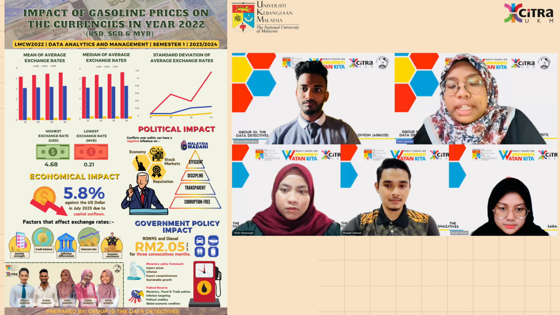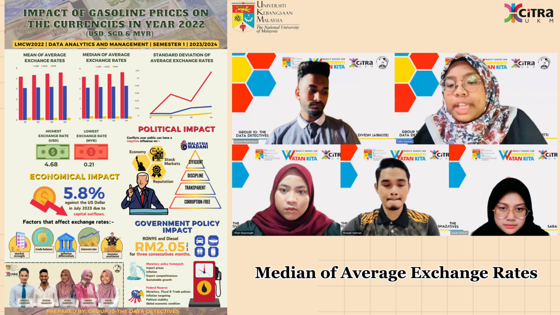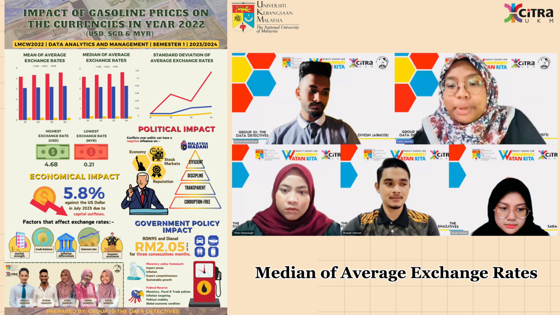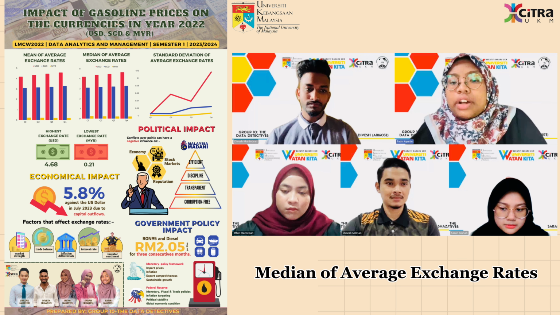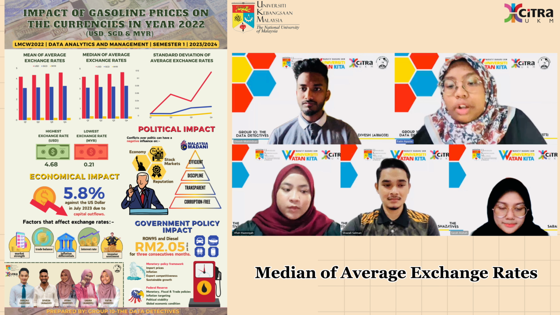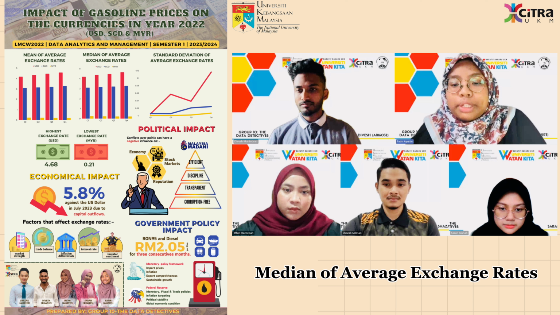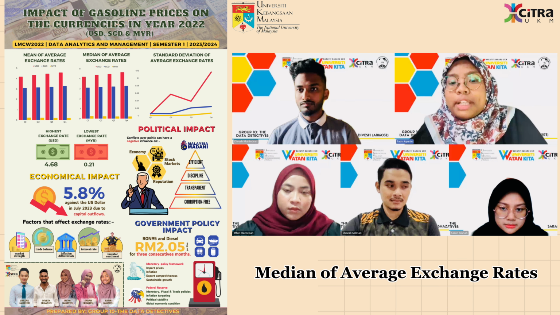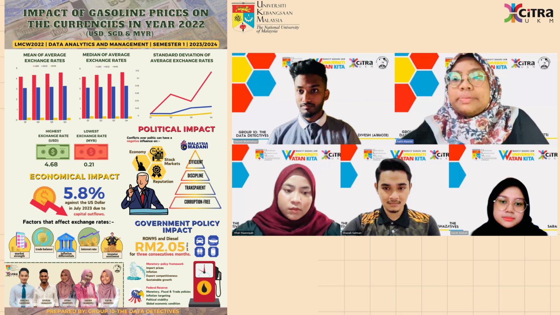Now let's move on to the median of average exchange rates. USD is the highest at 4.19 in the first quarter, 4.38 in the second quarter, 4.476 in the third quarter, and lastly 4.65 in the fourth quarter. The ongoing growth is because oil prices are global and petrol is mainly priced in US dollars. So as for the weak currency, it amplifies the impact of rising global oil costs on consumer petrol prices. That is all from me. I will pass to the next presenter, back to Divesh.